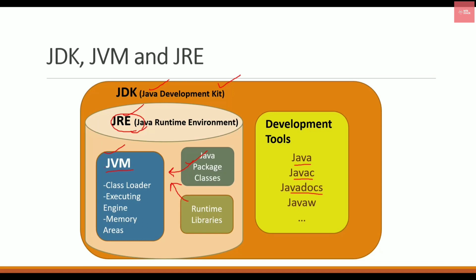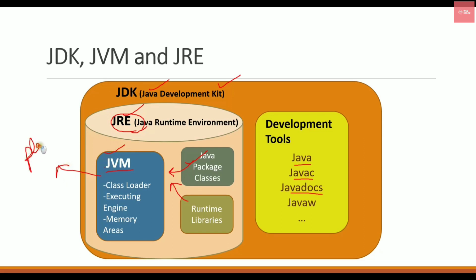JVM is mainly responsible for reading your bytecode, and it provides the environment in which your bytecode can be executed. JVM is available for various hardware and software platforms, and it is platform dependent.